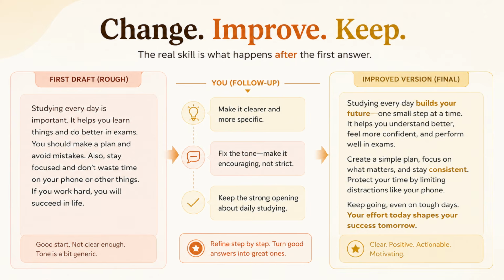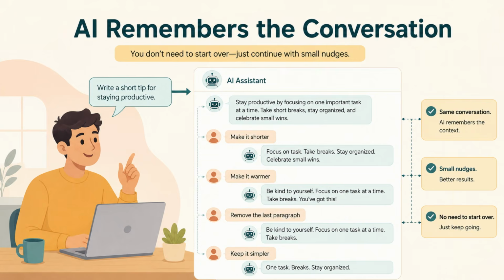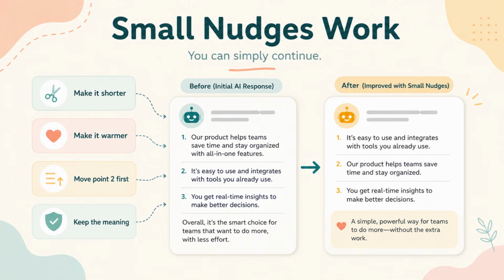Instead of starting over, guide the answer. Tell AI what to change, tell it what to improve. Tell it what to keep. That is how you turn an average first draft into something much more useful. Once AI gives you an answer, you do not need to explain everything again. It remembers the conversation you are already having. So you can give small follow up instructions like make it shorter, make it warmer, remove the last paragraph, make the second point the first point, keep the meaning but make it simpler.